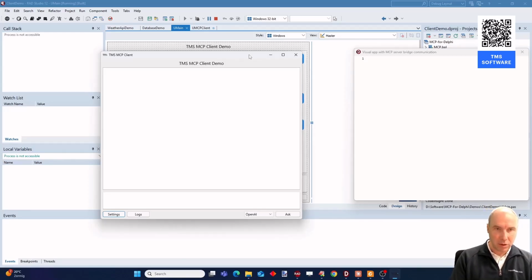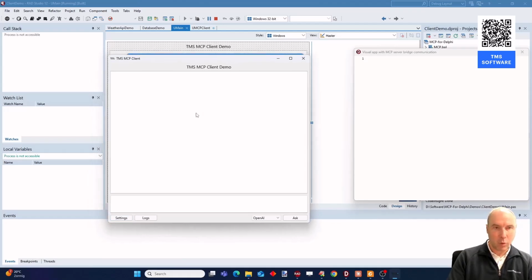So what we also offer is a bridge, and a bridge is a command line tool that will actually work with a visual Delphi application, and that allows you to use an MCP client with the bridge server to connect to a visual application, so that from the MCP client you can steer externally whatever needs to happen in your application.